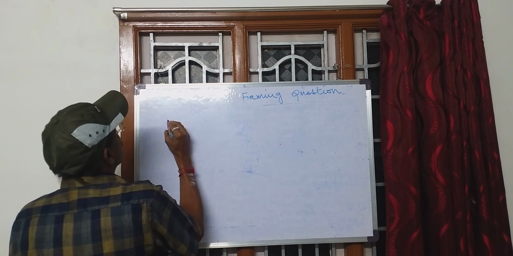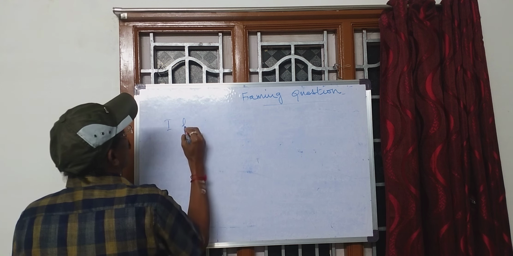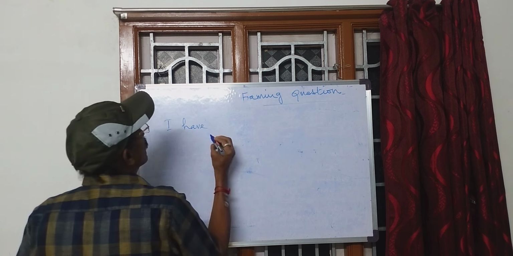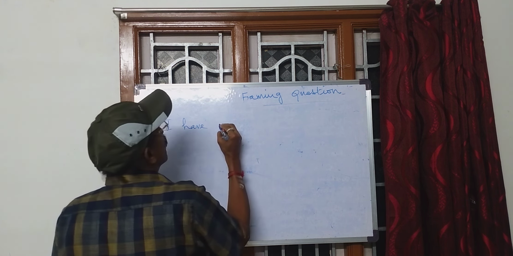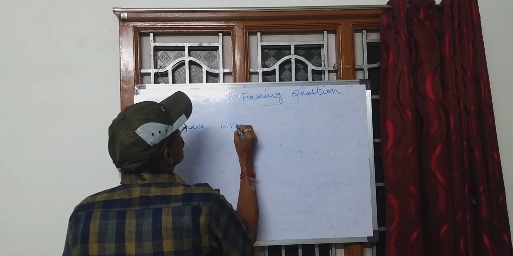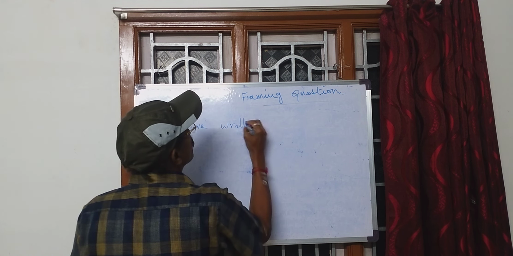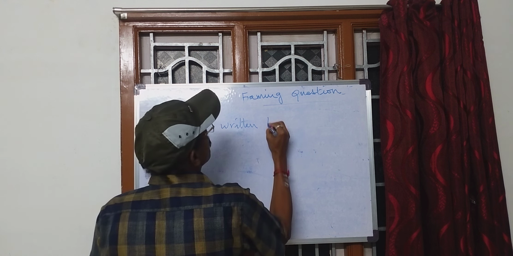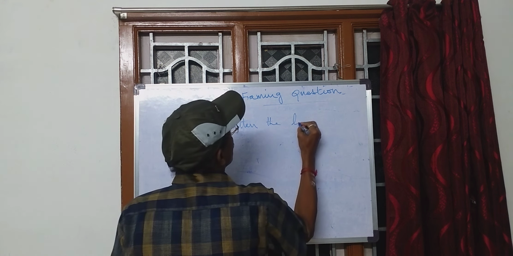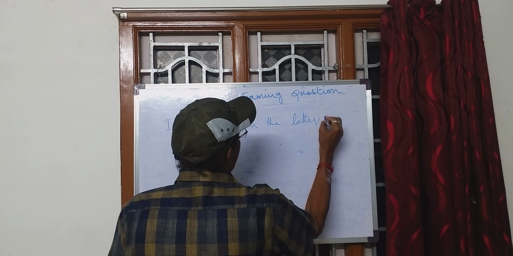I write another sentence. I have written the letter.